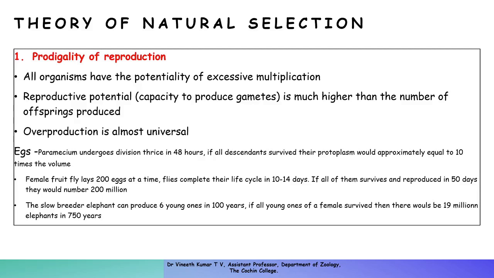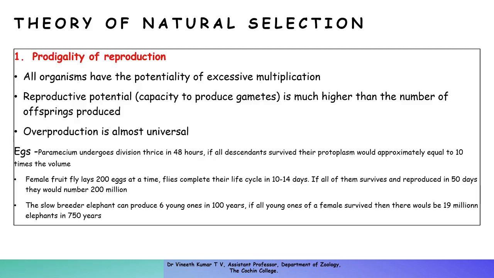Every time, the number of gametes produced is very high compared to the number of offspring produced by a particular organism. So overproduction is almost universal for every organism. One example of this prodigality of reproduction is Paramecium.